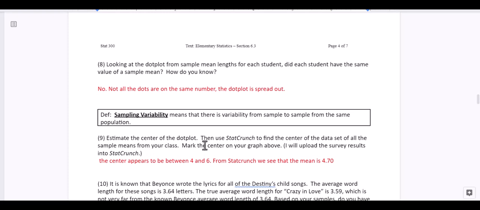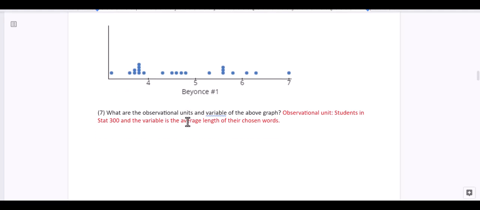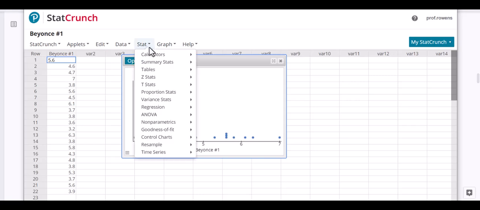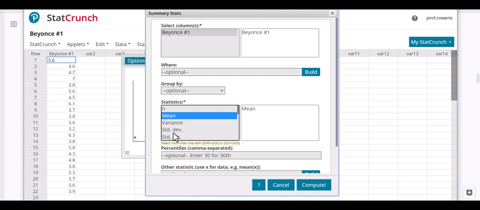Estimate the center of the dot plot, then use StatCrunch to find the actual center. The center appears to be between 4 and 6 by looking at the dot plot. Once you actually find it, you can put that in here. So let's go back to StatCrunch. One way we can do it is to go to Stat, then Summary Stats, then Columns, and select Beyonce. We want to find the mean, and we can also find the standard deviation just to see how much we vary. Hold the control key down and select standard deviation, so those are the two things you're going to be computing.